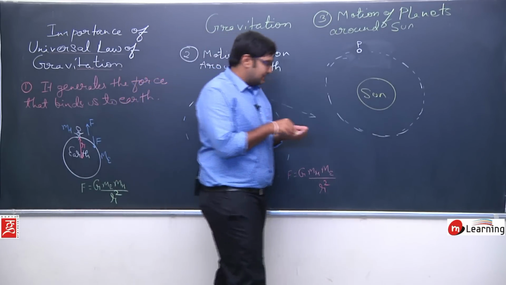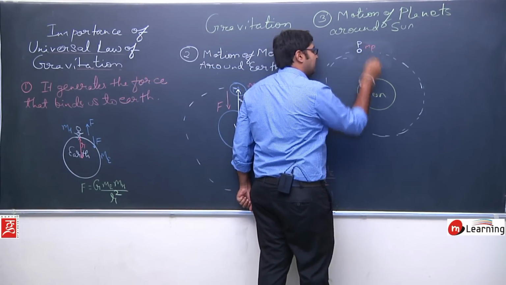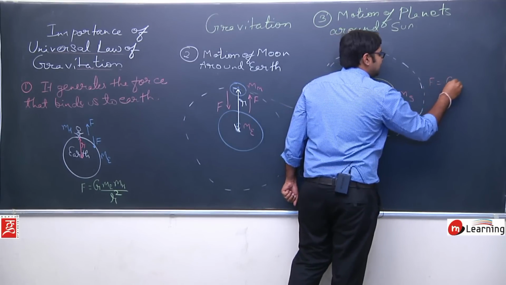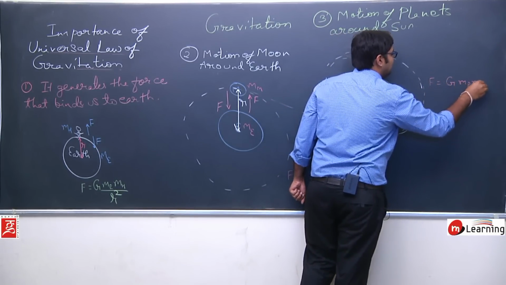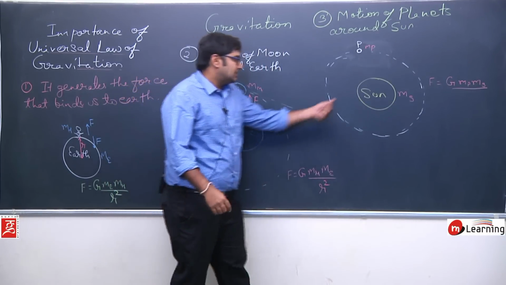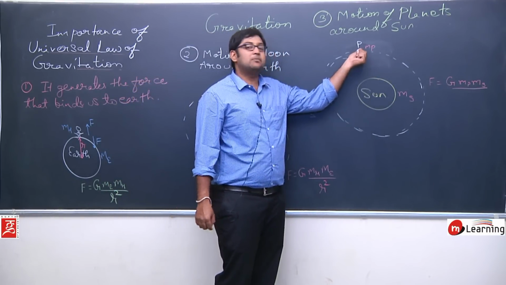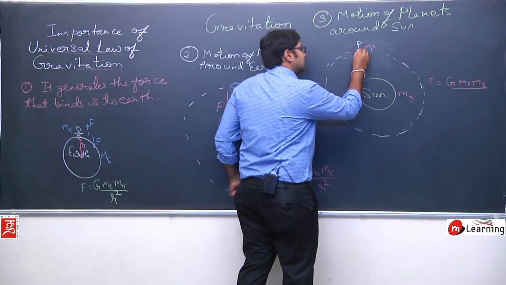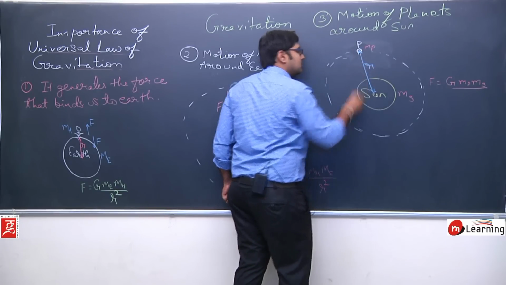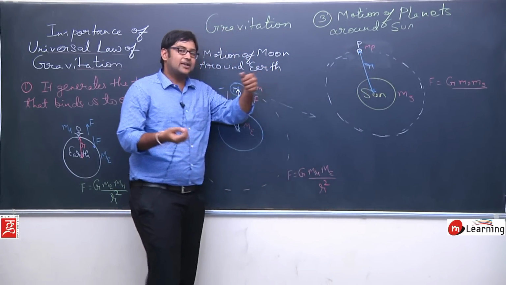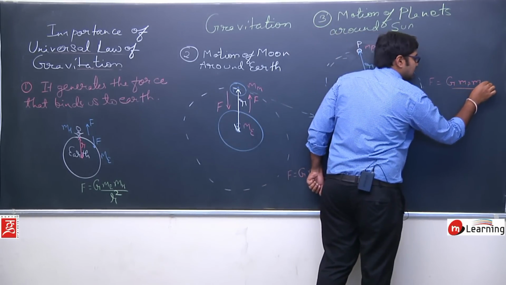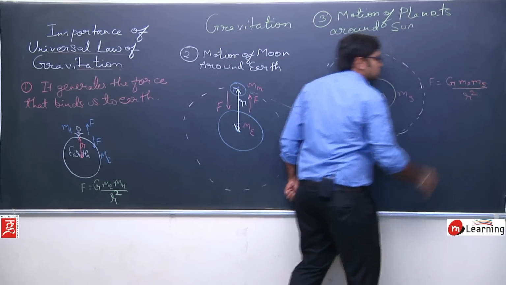Let us say the mass of the planet is mp and the mass of the sun is ms. So there is a force between them which equals G times mp into ms upon the distance between them squared. The distance between them means the distance between the center of the sun and the center of the planet. This is the distance r between the sun and the planet. So the force of attraction will be G mp ms upon r square.